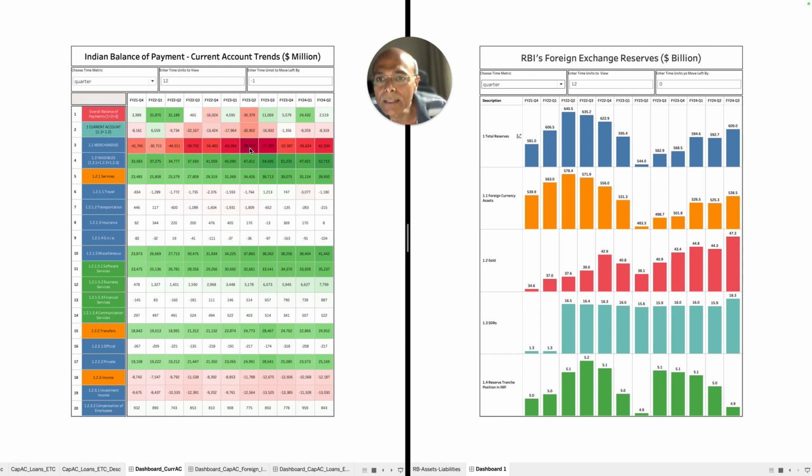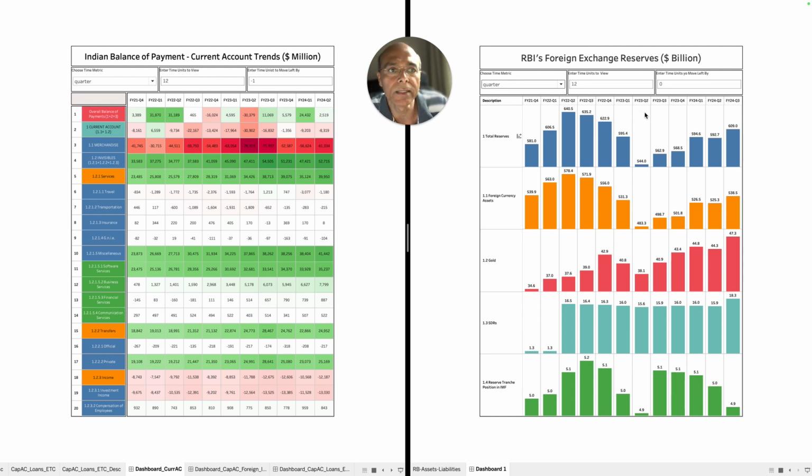Why? Look at this. Merchandise, these goods, and the negative trade balance as far as the goods trade is concerned, which is $78 billion as far as Q2 FY23. So, even though we actually had a positive increase of $47.4 billion on account of invisibles, still there was a gap on current account of $30 billion. So that shows up in the overall balance of payment situation. That is why the foreign exchange should decrease by that amount.